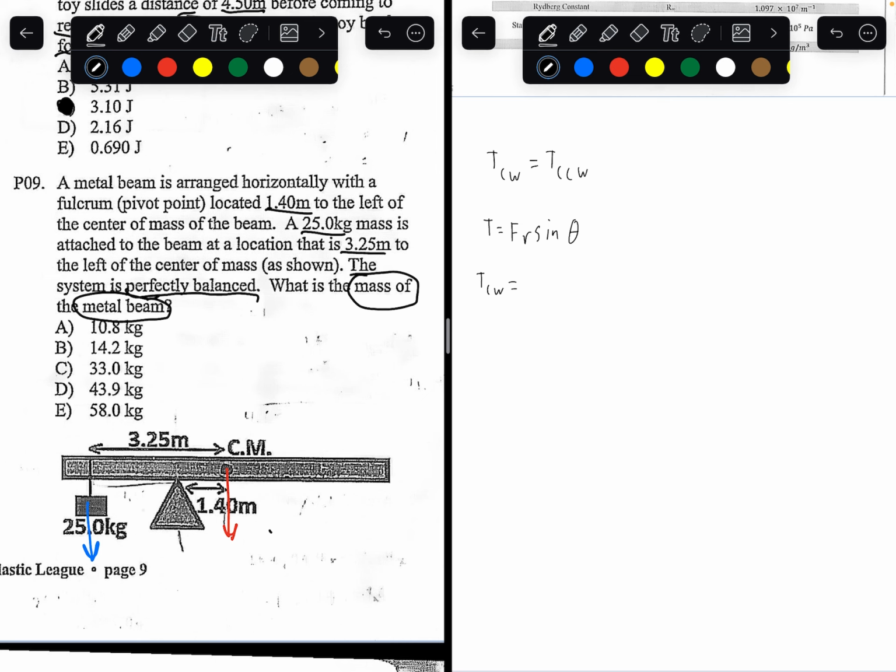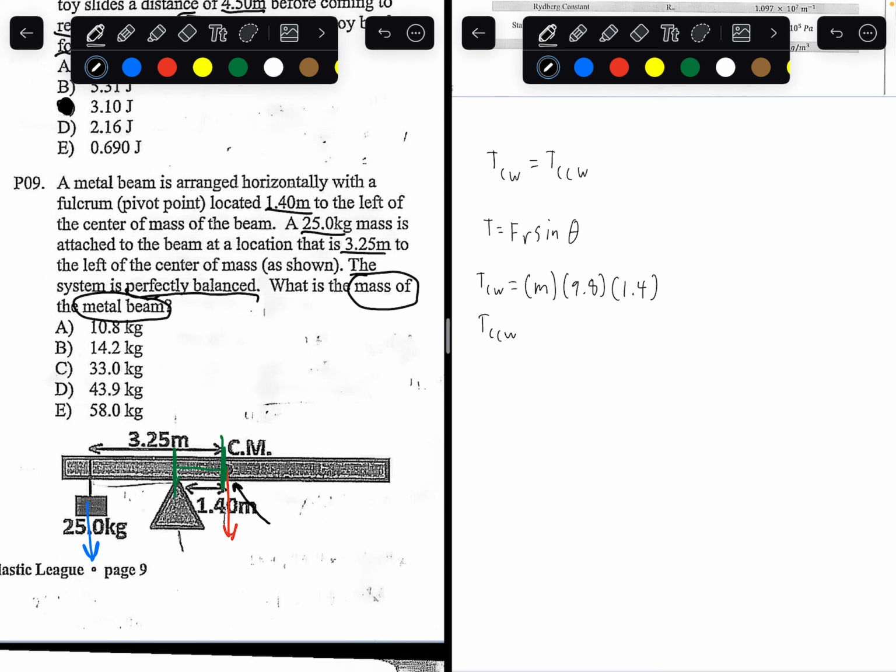In physics, we draw the weight as located at the center of mass. So what is the formula for weight again? It's mass times gravity. We're trying to find the mass of the beam, and gravity is 9.8. That's the force, that's this red arrow. We want to find the distance between the red arrow and the pivot, which we're given as 1.4. So 1.4.